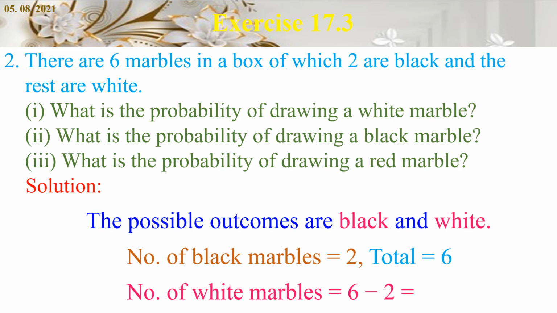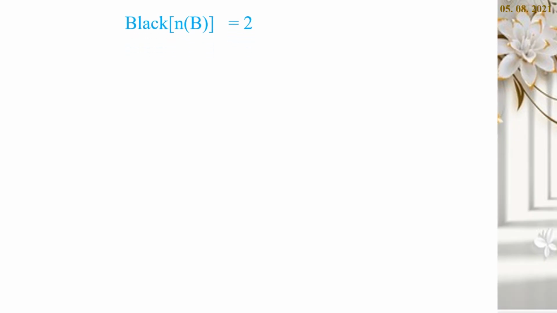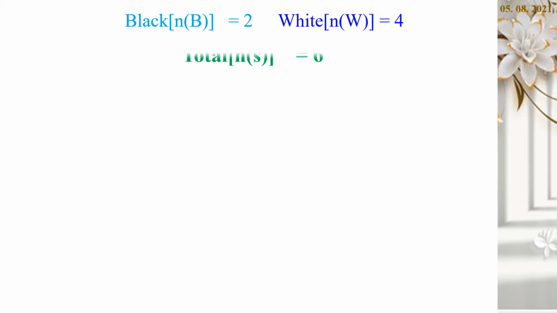So, 6 minus 2 is equal to 4. Number of white marbles is equal to 4. And we have black. Number of black marbles, which is n of B, is equal to 2. Number of white marbles, which is n of W, is equal to 4. And the total number of marbles, which is n of S, is equal to 6.